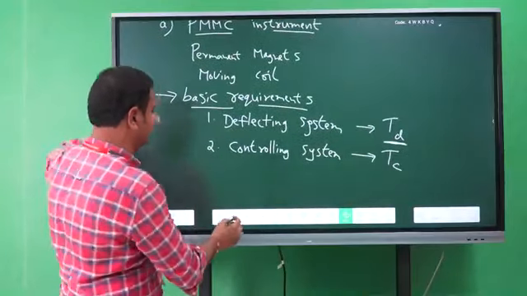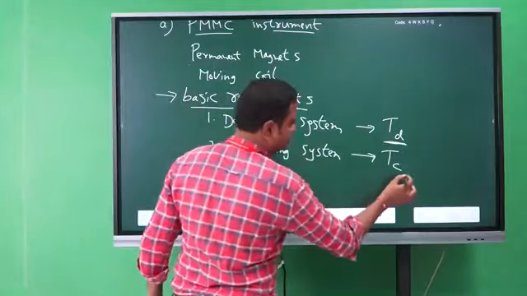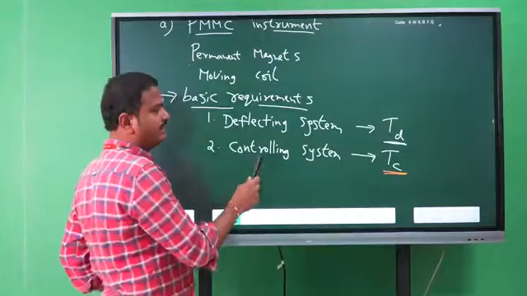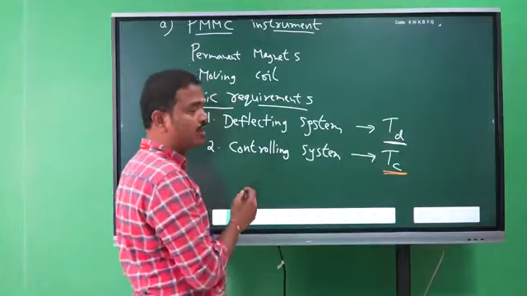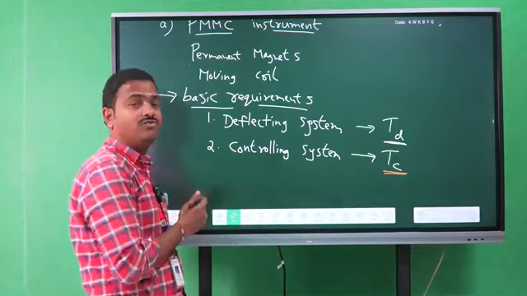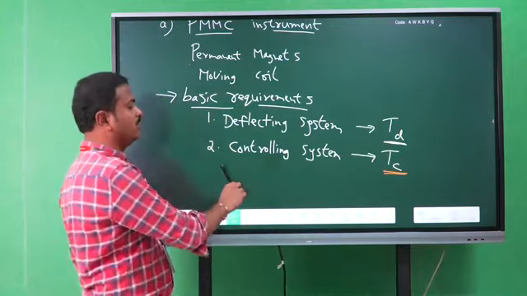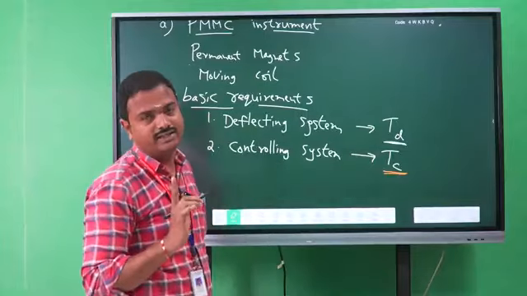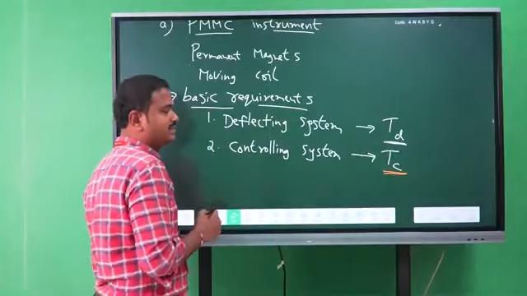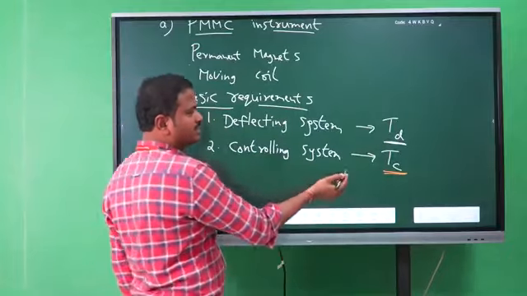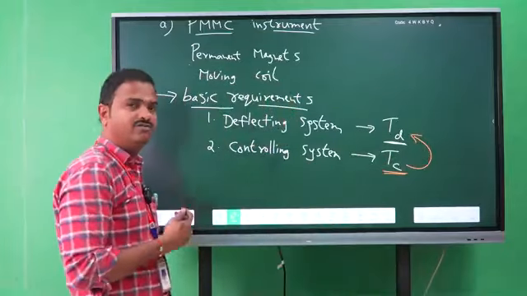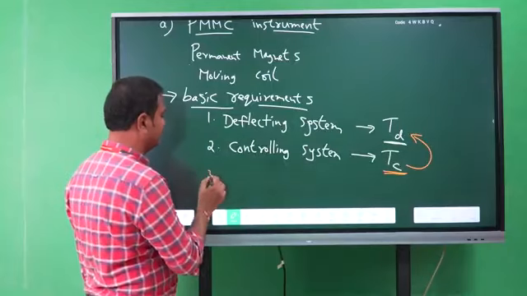This controlling system produces controlling torque. This controlling torque limits the pointer at its final state. That means it stops the pointer at the final state, where in the example it is 4 amperes. The pointer should stop at the 4 amperes reading only, not more than that, not less than that. For that we need a controlling system, which is nothing but an opposite force to the deflecting force. And third one,